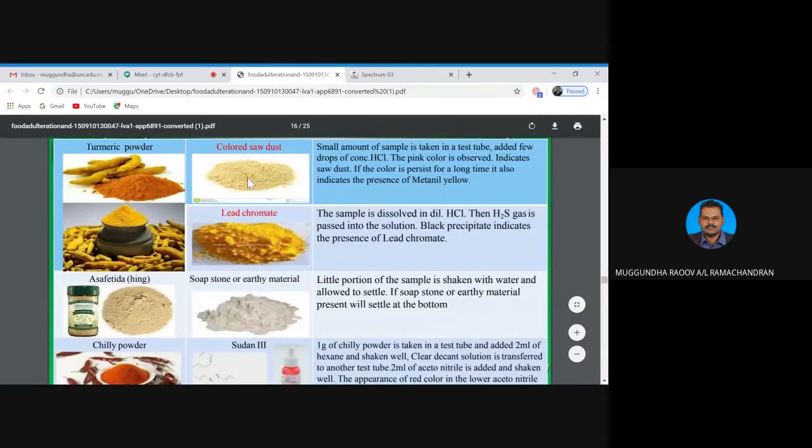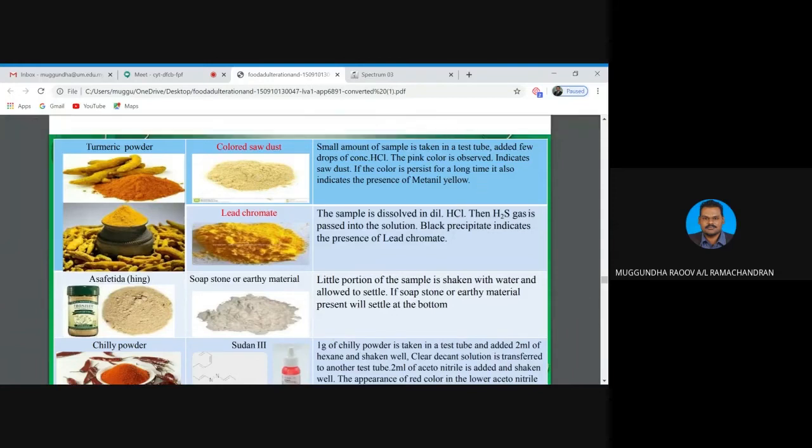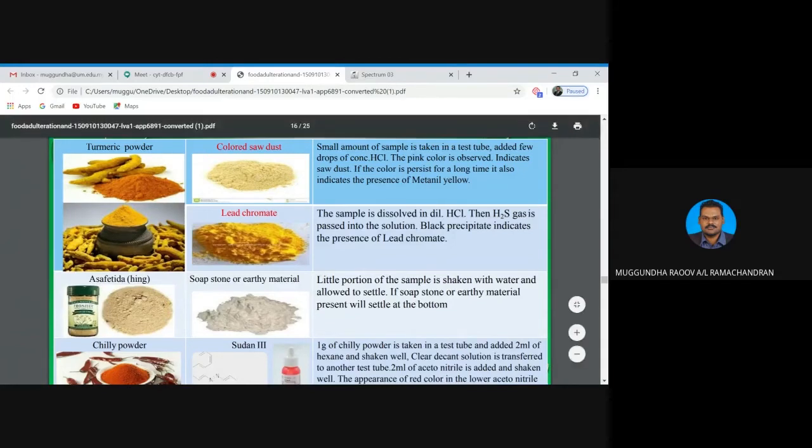We can do some tests by adding concentrated hydrochloric acid to the turmeric powder. We will observe a pink color. The pink color indicates the presence of sawdust. If the color persists for a long time, it also indicates the presence of methanil yellow, which is a dye.